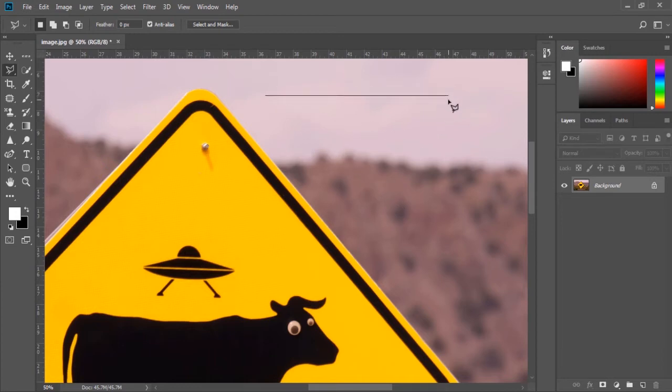Okay, if I press and hold the Shift key, then you can see the line making a specific angle, something like that. Let's press the Delete key now to undo that point. Okay, now let's try to select this yellow sign here.